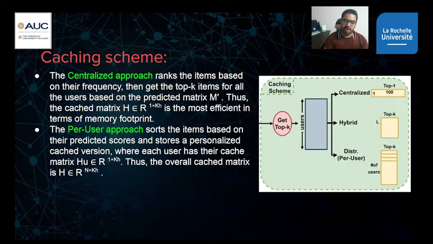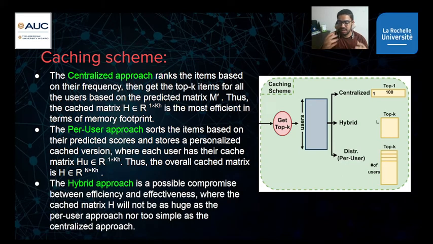And the per-user scheme is in contrast. For each user we have a top k. That's why, as you can see on the right, the size is large. Instead of one top k, it's a number of users times top k, because for each user we are getting their preferences. And as is intuitive, it's very complex.